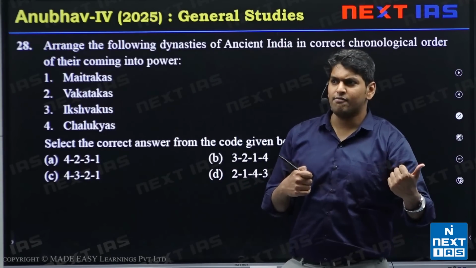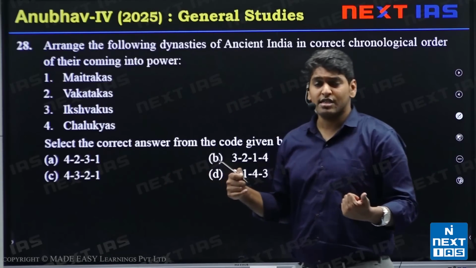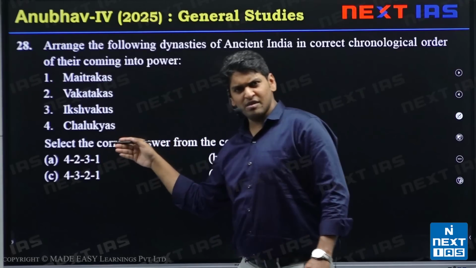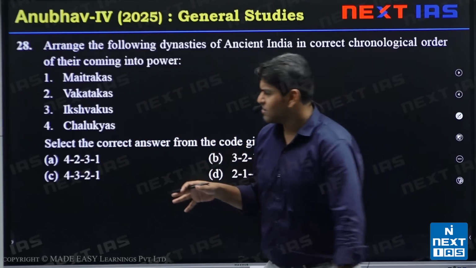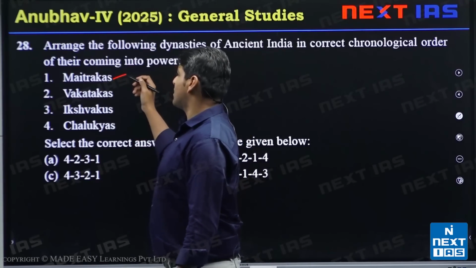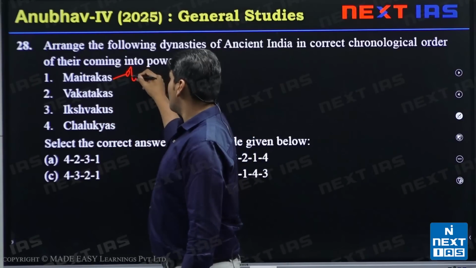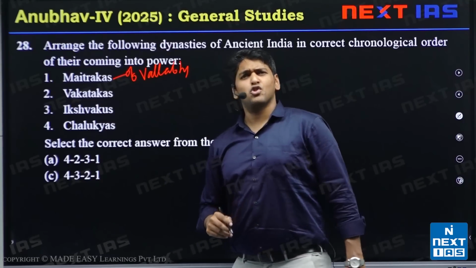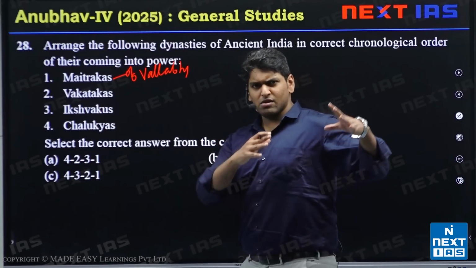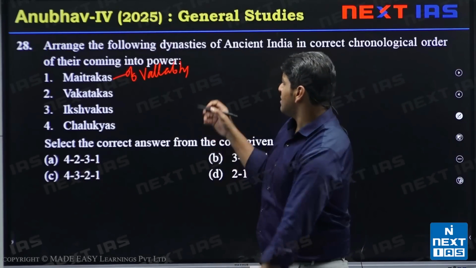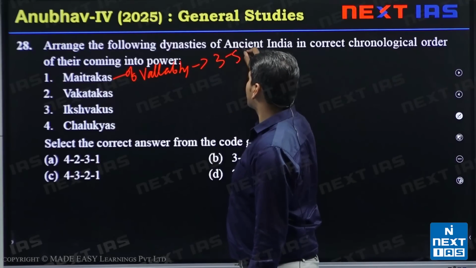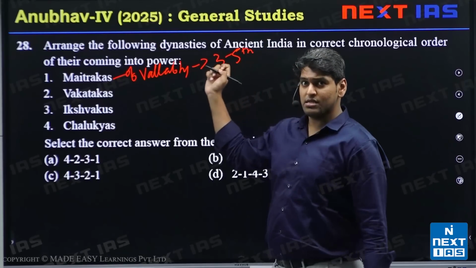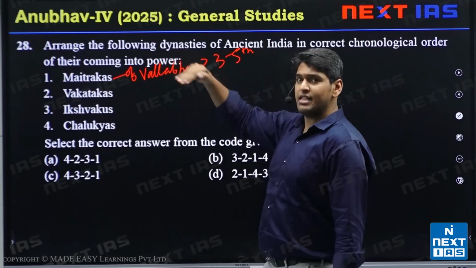Like we'll see in this option, even in Vakatakas and Chalukyas. Okay, first we'll just discuss the 4 options, and then see what is the order which follows. First is Matrakas. They're called Matrakas of Vallabhi. Okay, they ruled in Saurashtra and Gujarat region, the western region, in the 3rd to 5th century. Okay, they were precursor of Chalukyas. Chalukyas took over the area later.